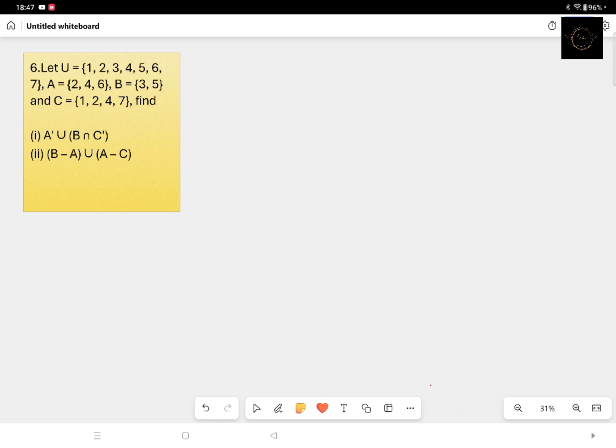The first finding you have to calculate is (A complement union B intersection C complement). It may look critical, but it is not. Very slowly and very minutely we have to calculate one by one. First and foremost, we will calculate the part inside the bracket. Now B you know, C dashed you don't know, that is C complement. So first let's calculate C complement.